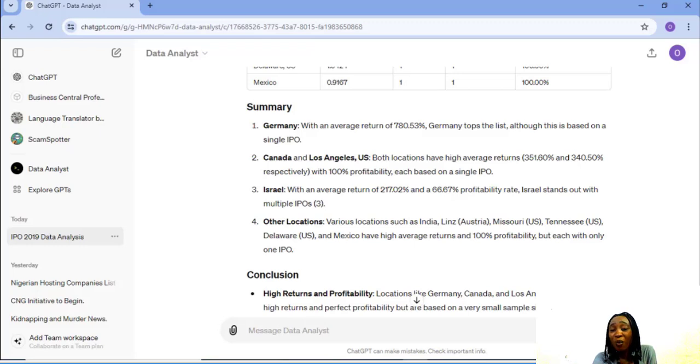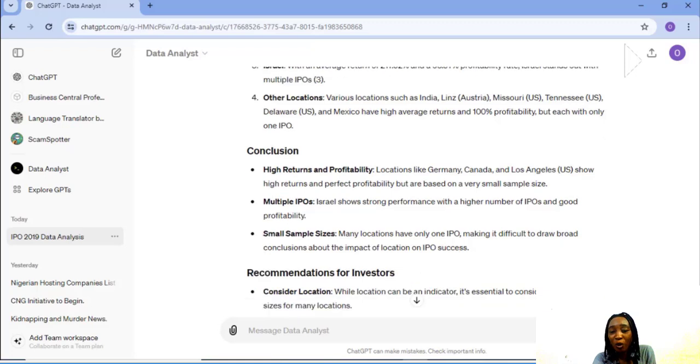Other locations, various locations such as India, Lanes, Australia, Missouri, USA, Tennessee, USA, Delaware, US, Mexico have high average returns and 100% profitability, but each with only one IPO. Conclusion: high returns and profitability. Locations like Germany, Canada, and Los Angeles show high returns and perfect profitability, but are based on a very small sample size.